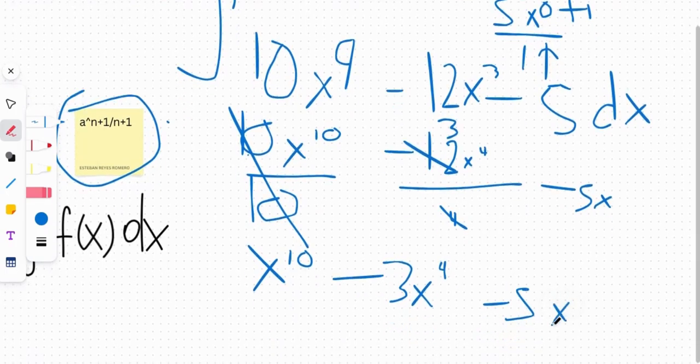I'm using Canvas for this one. Oh yeah, don't forget your constant, or you would be wrong. If you didn't simplify, I would say you might get it right, if not, you're not getting it right. So I recommend you simplify as much as you can. I think you can leave this one as 12 to the 4, but this one is pretty easy to simplify, so go ahead.